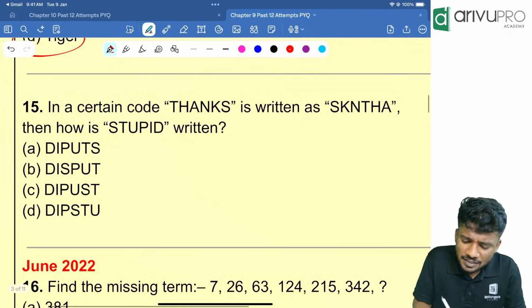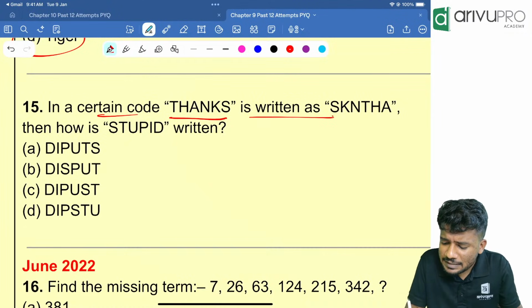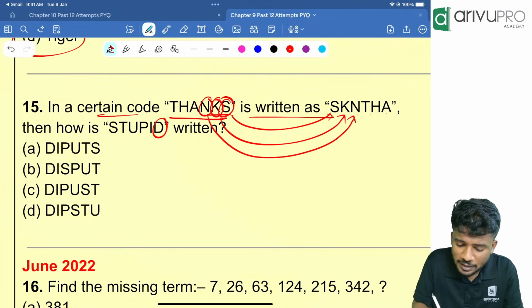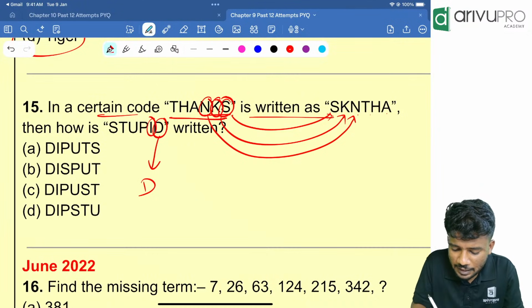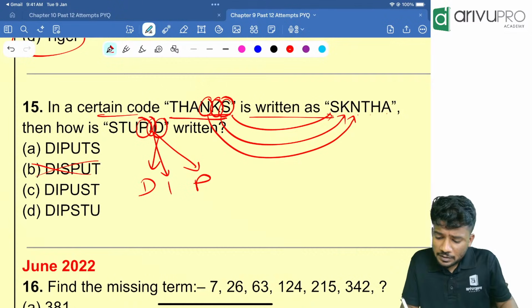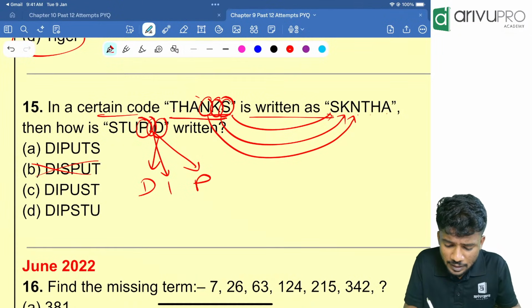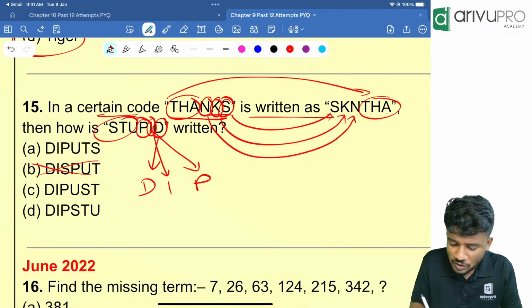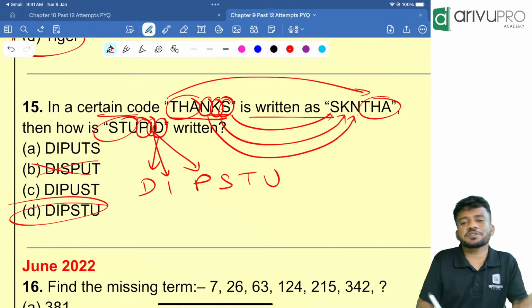Now, in a certain code, thanks is written as S-K-N-T-H-A. People, S-K-N, every letters are there. That means the last letter is becoming the first letter, second last letter is becoming the second letter, and third last letter is becoming the third letter. Similarly, here last letter should be the first letter, second last should be the second letter, third last should be the third letter. That means D-I-P. Looking at that, option B is wrong. Then what happens? T-H-A, that is written directly like that. Correct? T-H-A is written directly, right? That means S-T-U should be directly written. Looking at that, option D is your answer.